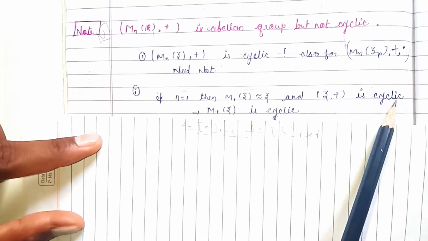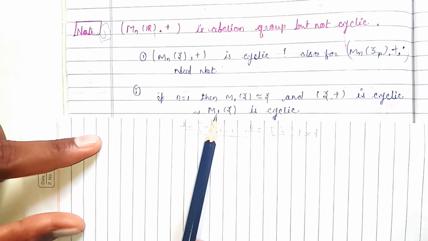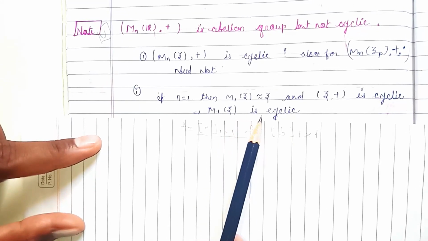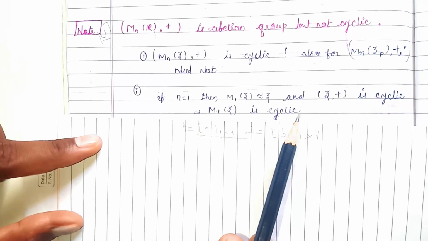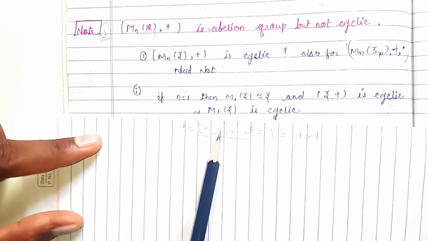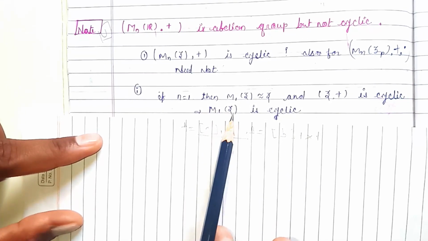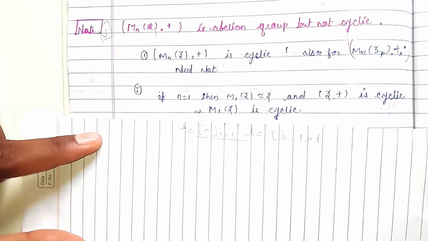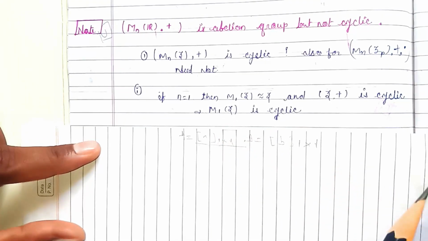Z under addition is cyclic, then we can easily prove that M1 of Z is cyclic. M1 of Z means a matrix with 1 by 1 entries, and all entries coming from the integer group. So M1 of Z is always cyclic.